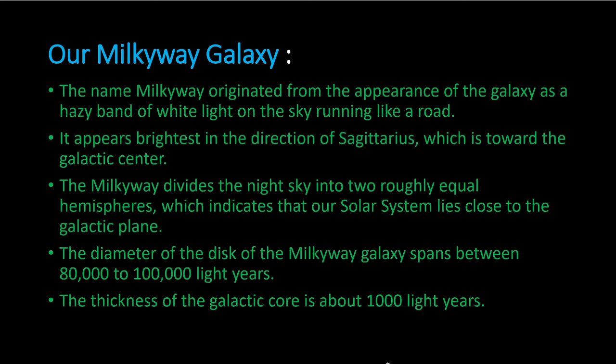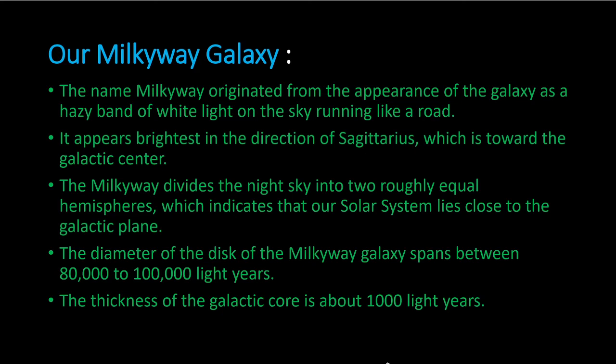So it appears the brightest in the direction of Sagittarius, which is towards the galactic center. So the Milky Way divides the night sky into two equal hemispheres. This we have seen in the coordinate systems in, I think, the second lecture, how it is divided based on the coordinates. So the diameter of the disk of the Milky Way galaxy spans between 80,000 to 100,000 light years. But the thickness is just 1,000 light years.